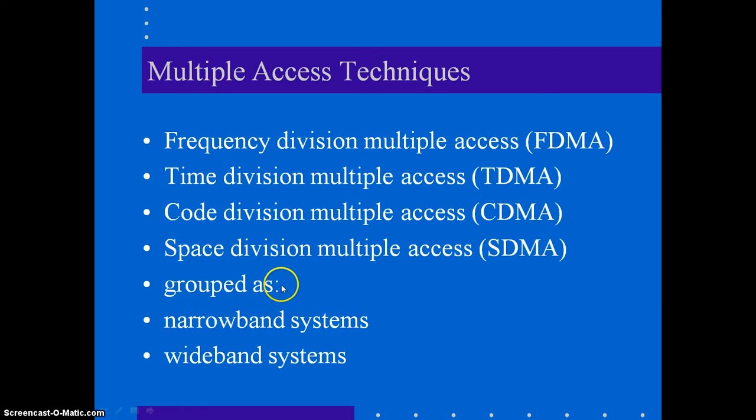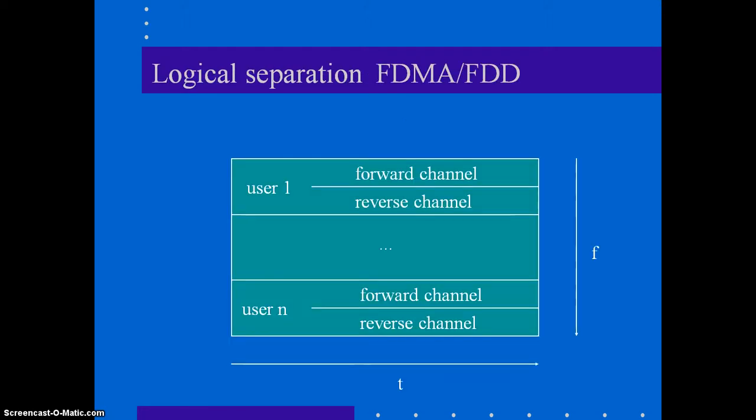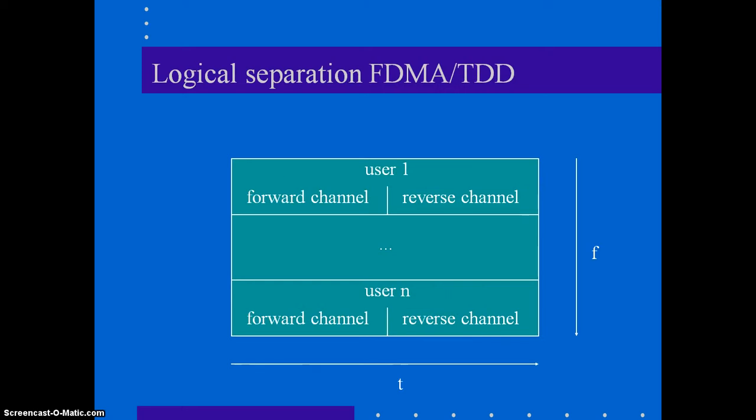These are the multiple access techniques that exist: FDMA, TDMA, CDMA and SDMA. And these are the narrowband systems. FDMA can be combined with either FDD or TDD, and TDMA can be combined with either FDD or TDD. Logical separation: the channels will be divided, and the users also will be divided in the frequency domain.